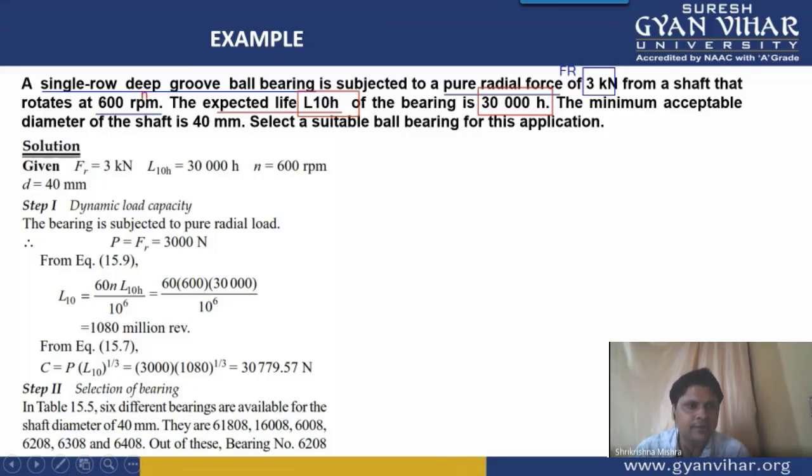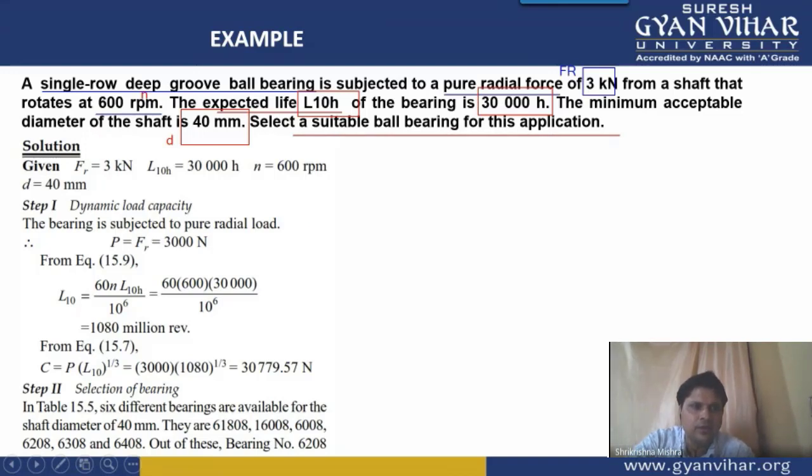The minimum acceptable diameter of the shaft is 40 mm. So shaft diameter is given to us, small d. This is also given to us. Now what we have to do? We have to select a suitable ball bearing for this application. It is a very good question because in this we have to select the ball bearing.